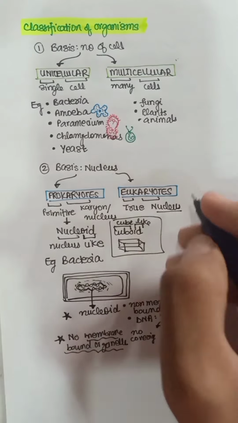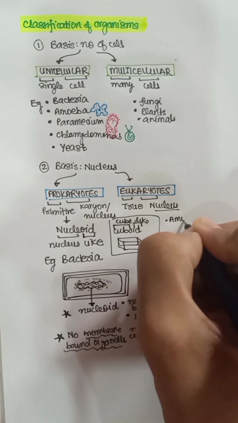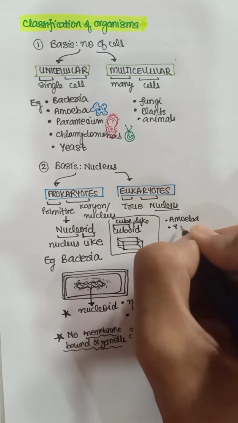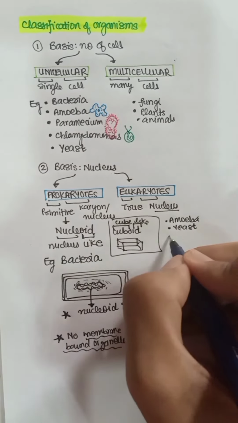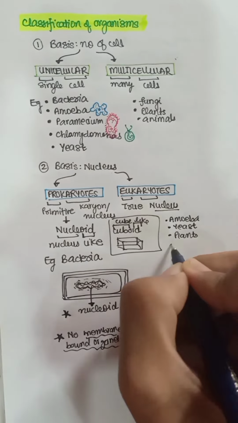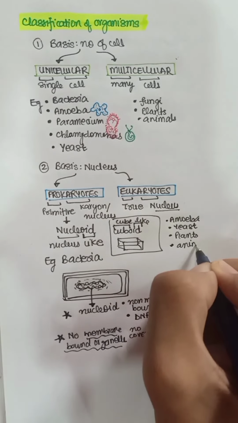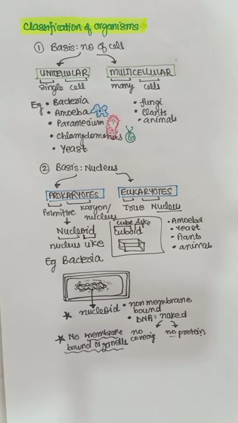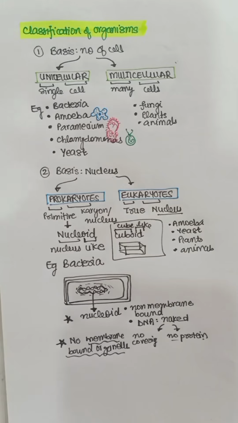Examples are simple: amoeba, yeast, paramecium, and plants, animals. So these are examples of eukaryotic organisms. So these were two simple basic classifications.